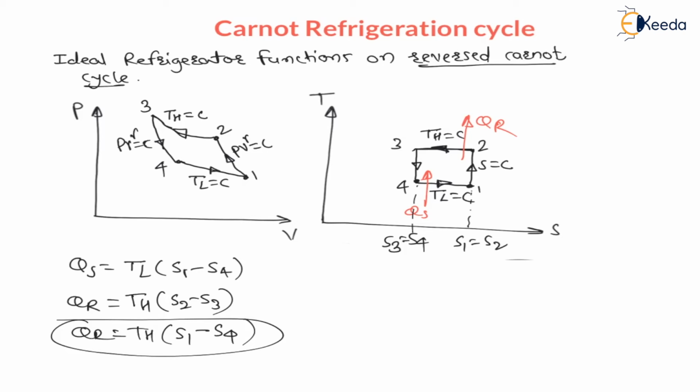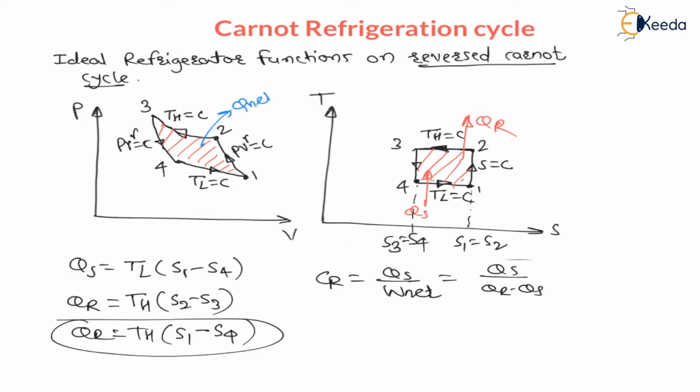We know that the COP of a refrigerator is heat supplied divided by W net, which is heat supplied divided by heat rejected minus heat supplied. Net work is the area enclosed by the cycle on the PV as well as the TS diagram, which is net work as well as net heat.